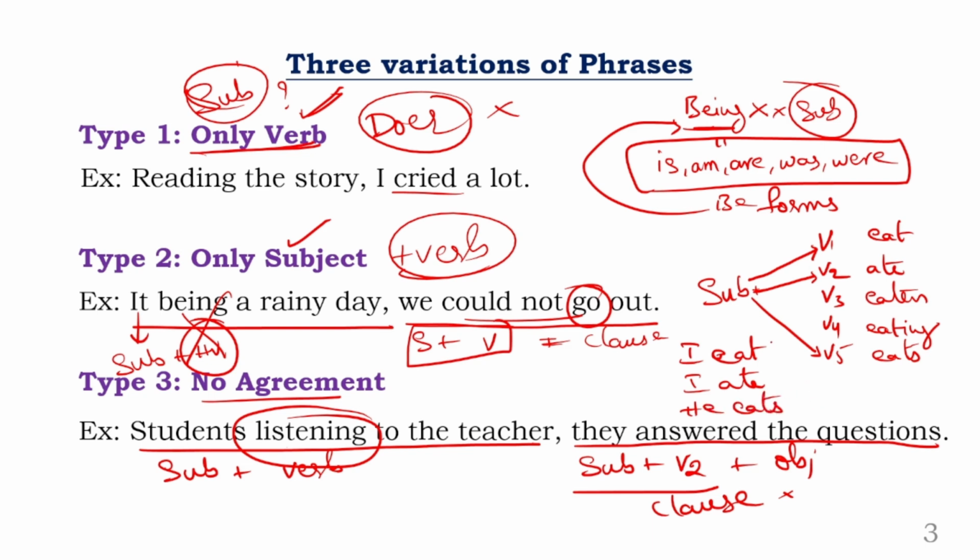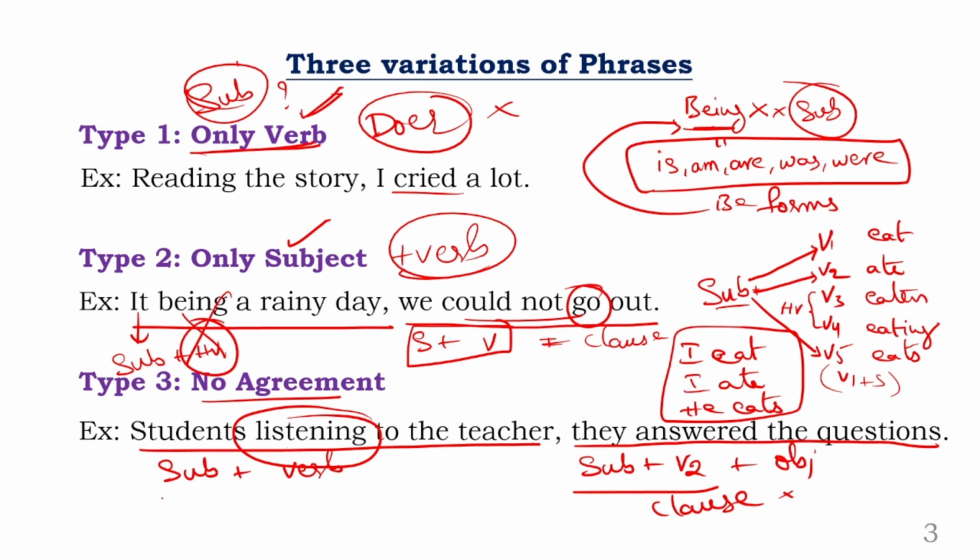That's it. So do you have any helping verb or something like that in between? No, right? So V1, V2, V5. V5 is nothing but V1 plus S forms. Okay. So these 3 forms, they have the quality of agreeing with the subject directly. And what are the other 2 verb forms that do not agree? That is V3 and V4. If they have to agree, there should be a helping verb.